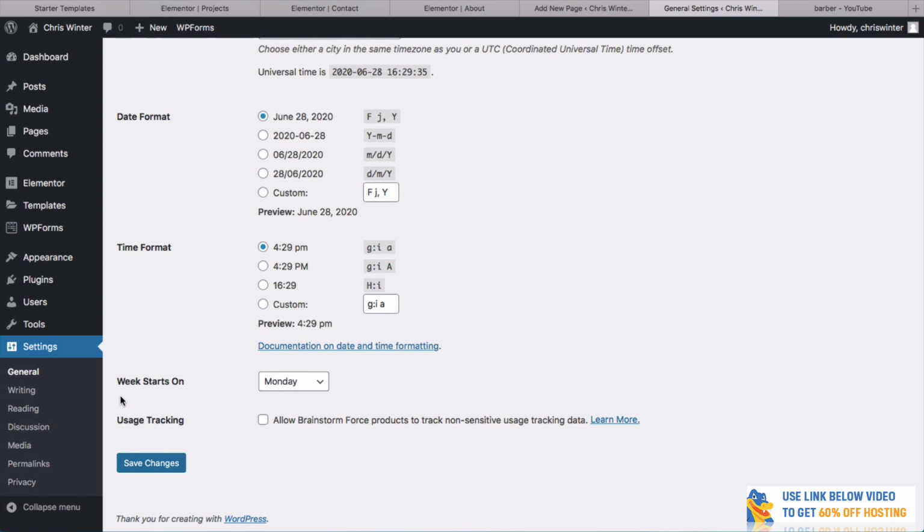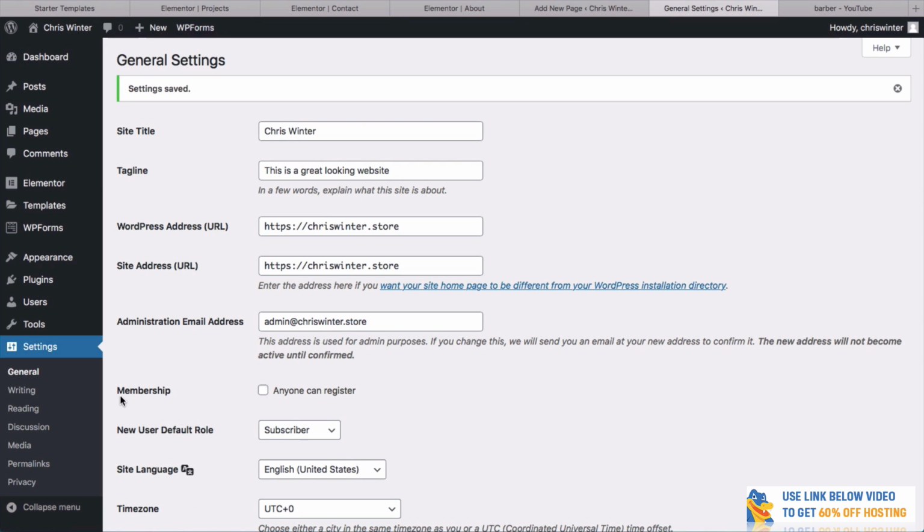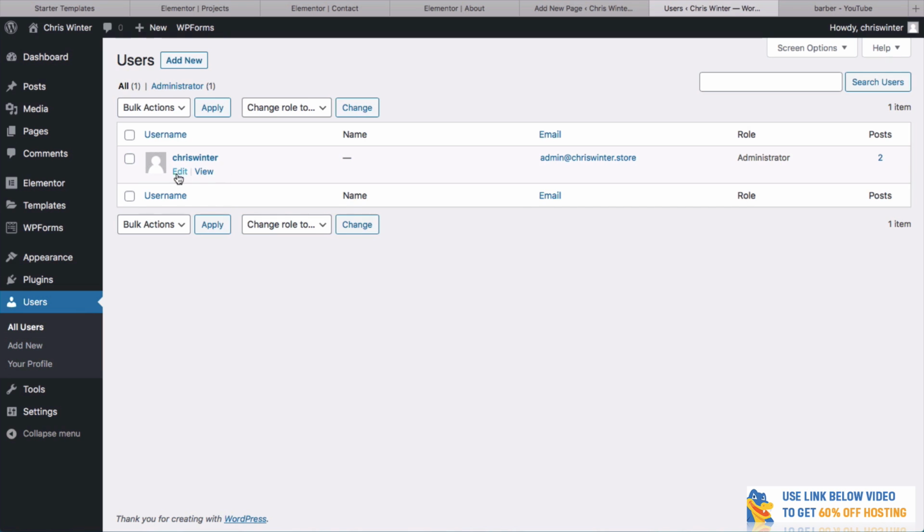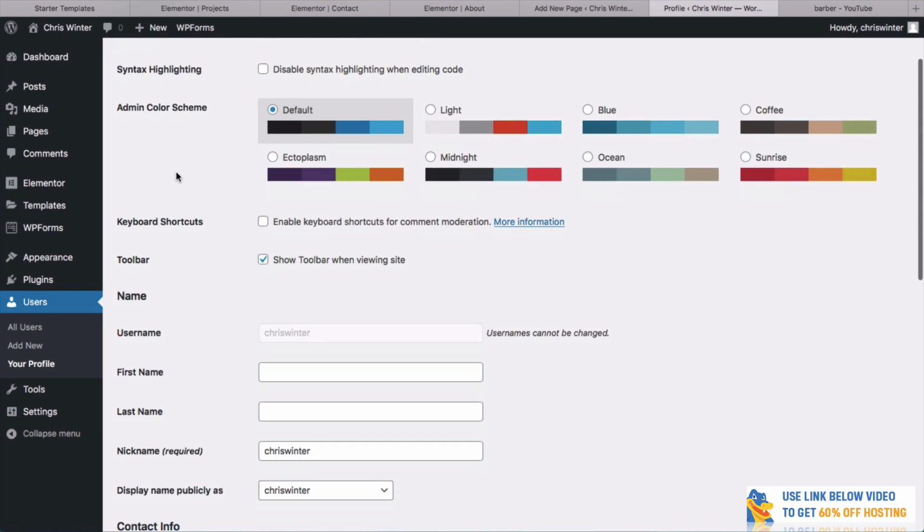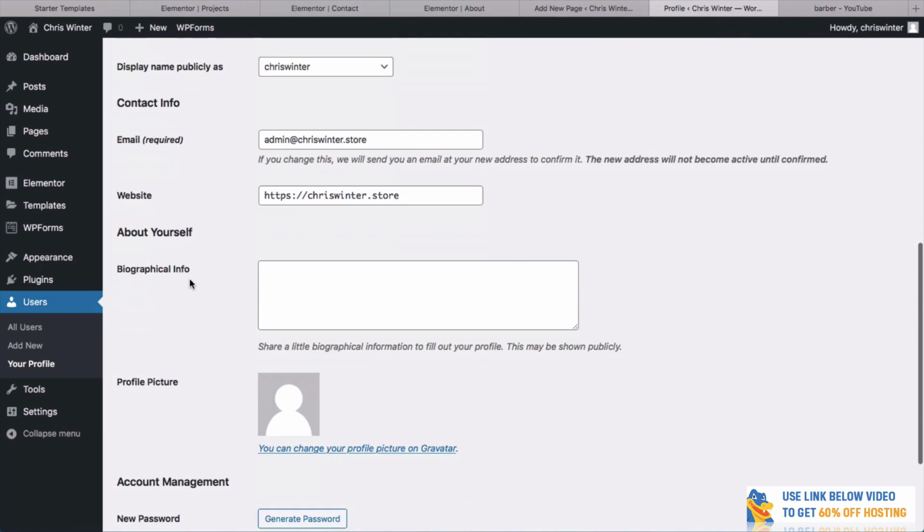One thing that's also really important, and stay with me here because we're actually going to get to some really cool things like plugins, which can really make your website cool, but it is important that I do show you this. If you go to users, one thing you want to do is go here and click on edit. This is going to allow you to change things like your name and your password.